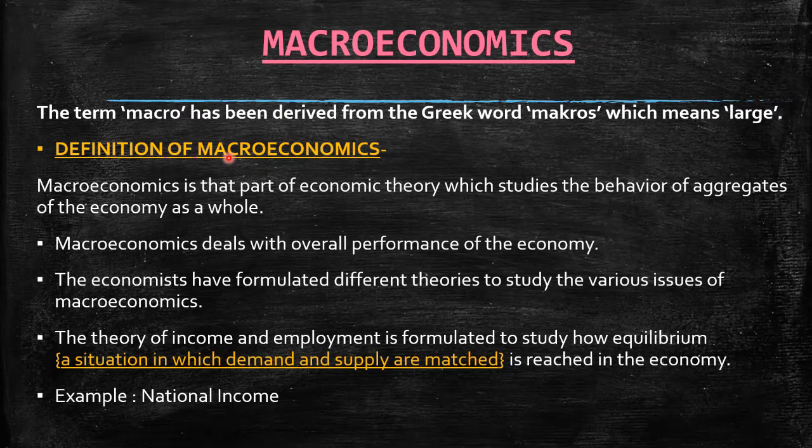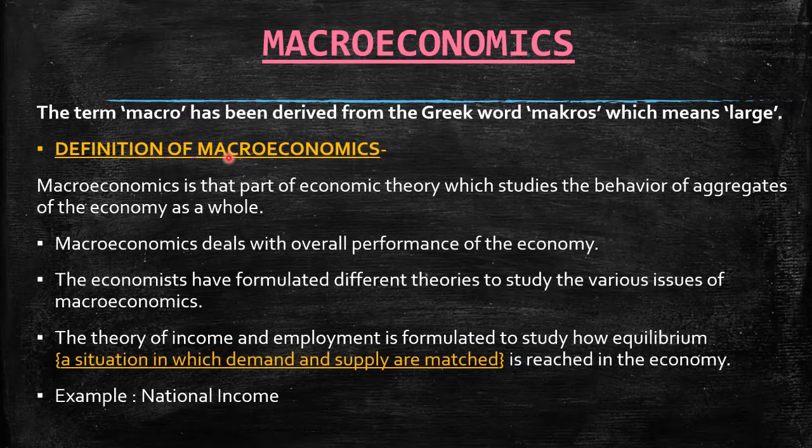In macroeconomics, we try to get an understanding of the economy as a whole by focusing our attention on aggregate measures such as total output, employment, and aggregate price level. Here, we are interested in finding out how the levels of these aggregate measures are determined and how the levels of these aggregate measures change over time.